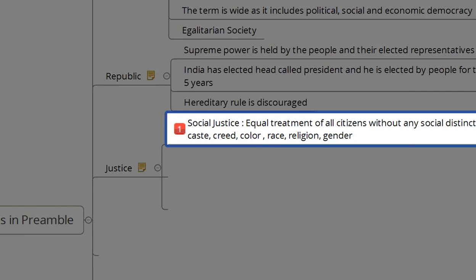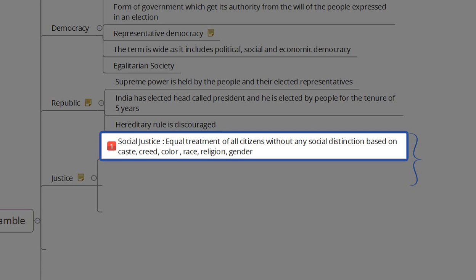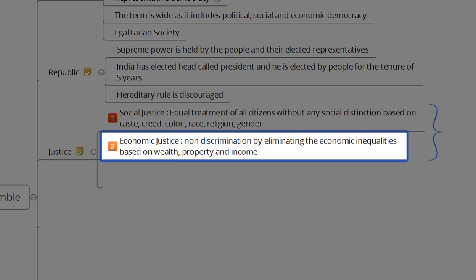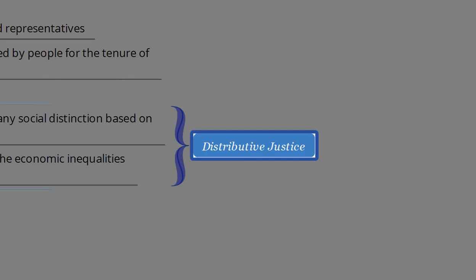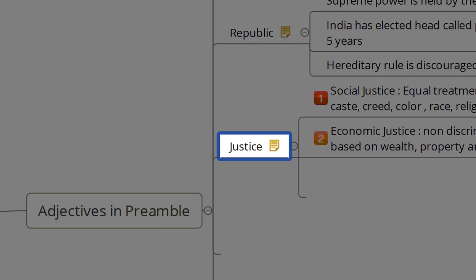So justice actually is of three parts, that is social justice, economic justice, and political justice. India tries to achieve social justice by equal treatment of all citizens without any social distinction based on caste, creed, race, religion, gender, etc. And also economic justice. Economic justice means non-discrimination by eliminating the economic inequalities based on wealth, property, and income. These two together, the social justice and the economic justice, are called distributive justice.